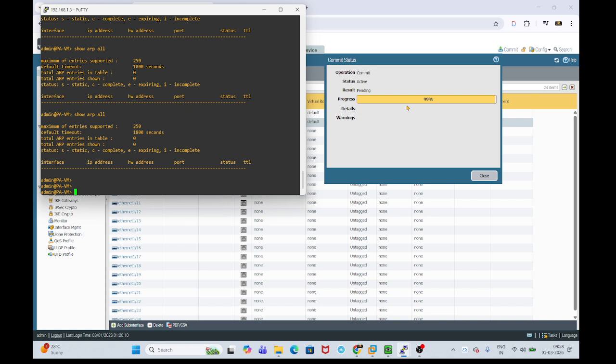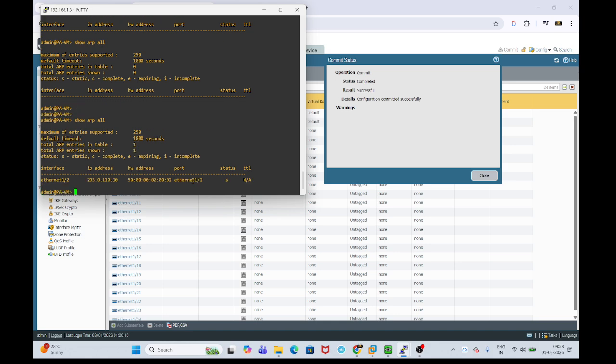The commit is at 99%. Once the commit successfully completes, we can verify the ARP entry. Then we can initiate the ping from my firewall, which is in Hyderabad. Okay, the commit is successfully completed.